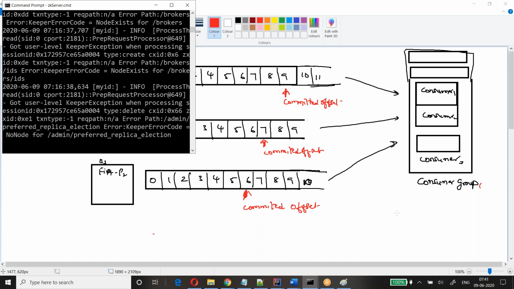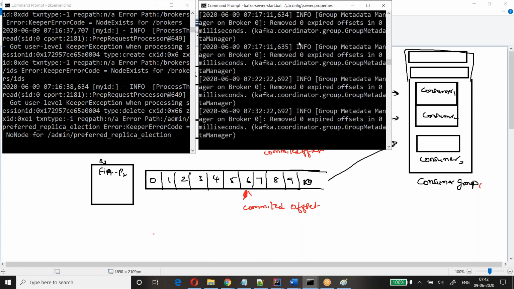So okay, let's see this hands-on. This is my zookeeper. You can see the command line zkserver.cmd, which is my zookeeper running here. And here you can see server.properties. When you see server.properties, it means your Kafka server is up and running.